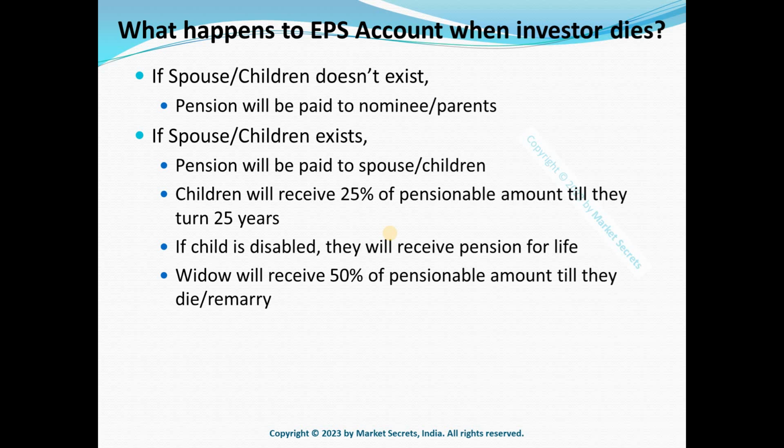So I'm not going to go into the details. We have talked about this in the earlier episodes. 50% of the pensionable amount will go to widow, 25% will go to children. Okay, in case there is no spouse or children, only then the nominee or parents will get the pension. Okay, so this is what happens to EPS account when the investor dies.